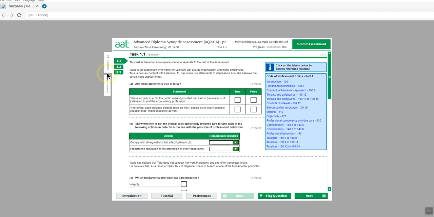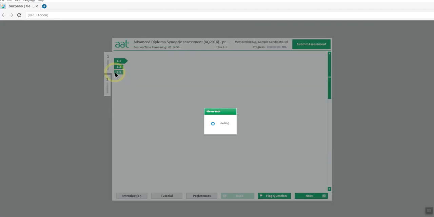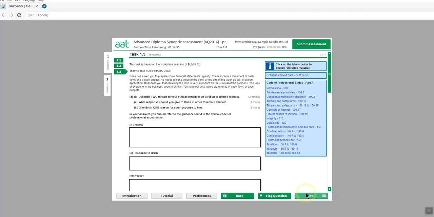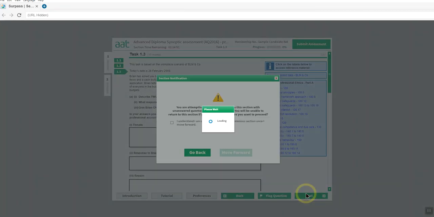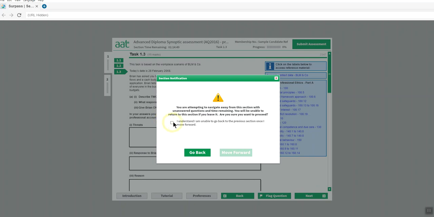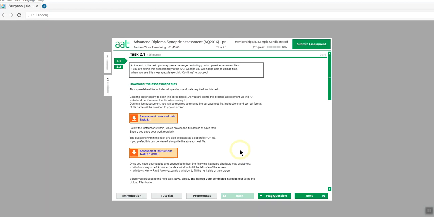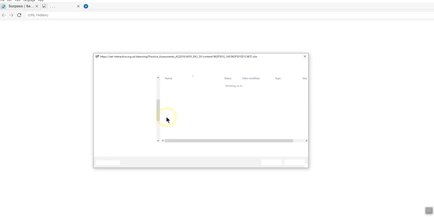So I'm going to move beyond part 1 without completing it so that I can demonstrate part 2. And this will reset the timer. And here we are in part 2. So starting with task 2.1, I have to download 2 files. So I'll start with the assessment book and data. That's the Excel spreadsheet I'm going to use.